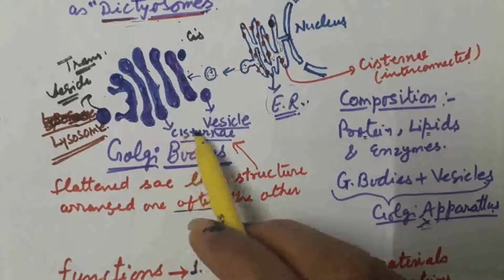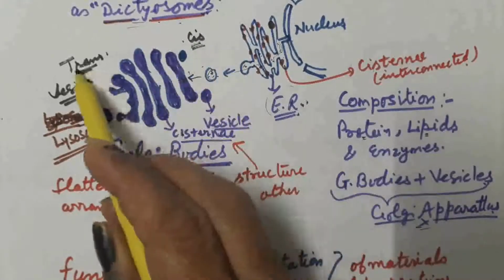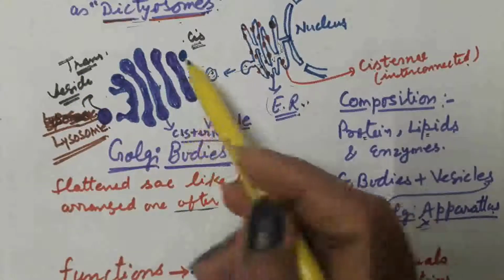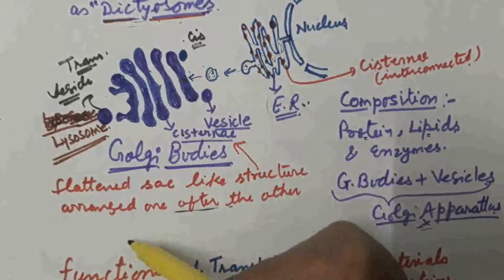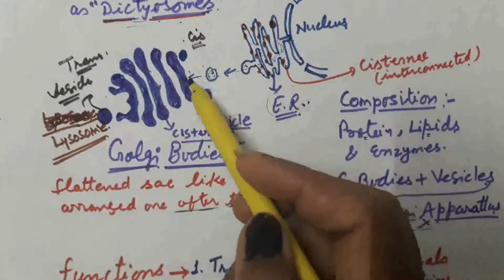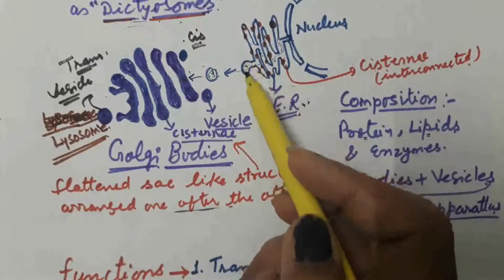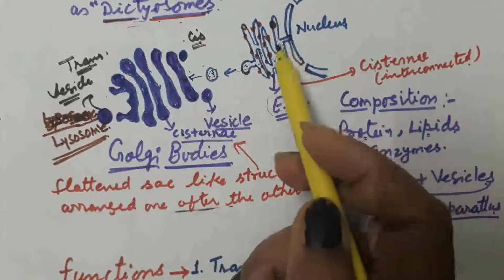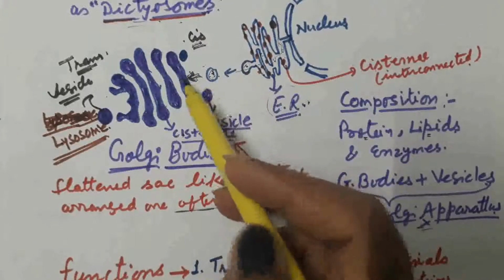These cisternae have two phases. One is the cis phase and the other is the trans phase. The cis phase is that phase which is present towards the endoplasmic reticulum, and it is the receiving phase. It receives the material stored in vesicle form and released from the endoplasmic reticulum, that is received by the cis form of the cisternae.